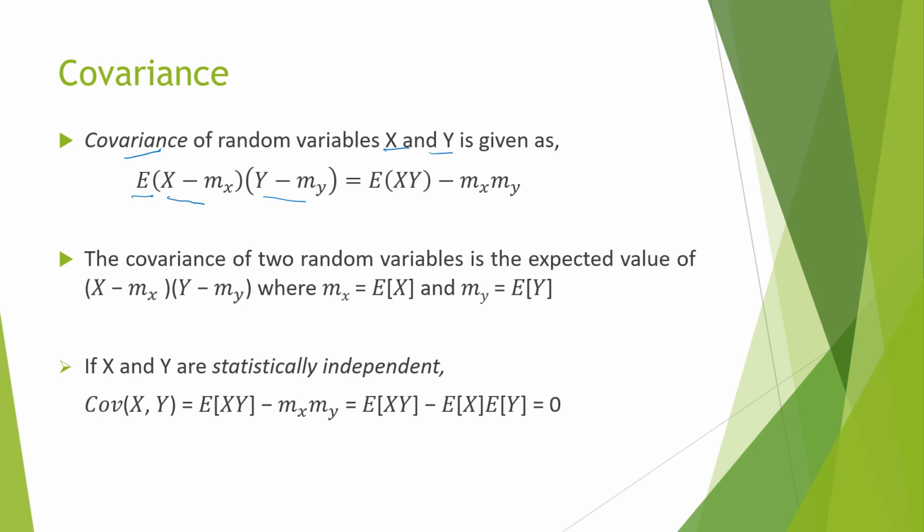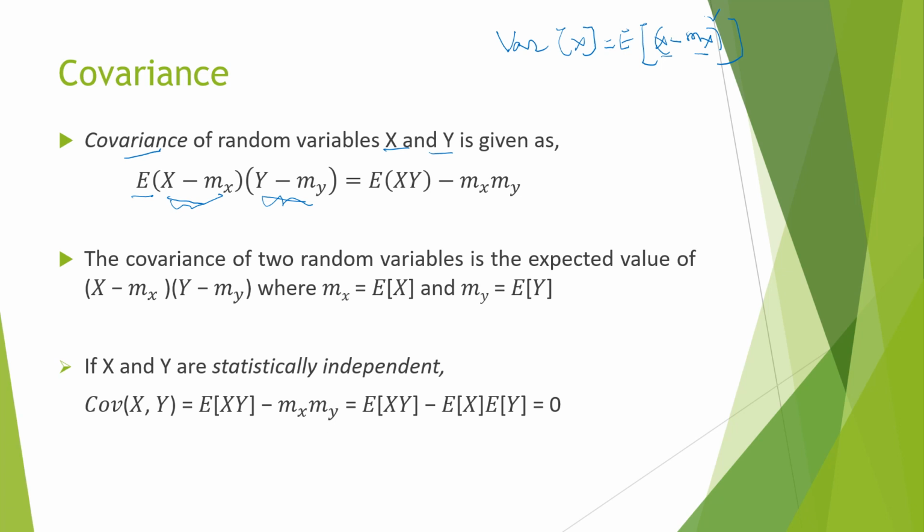If you remember, variance of x is defined as expectation of (x minus m_x) whole square. That is the deviation of the random variable from its mean value. In the case of two random variables, covariance is the deviation of random variable x from its mean value times the deviation of random variable y from its mean value.